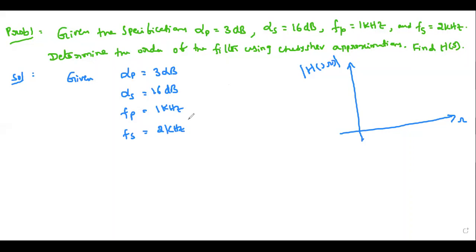Number nine, are you present? Present. Number 10. Number 10 absent. Number 12. 12 also absent.